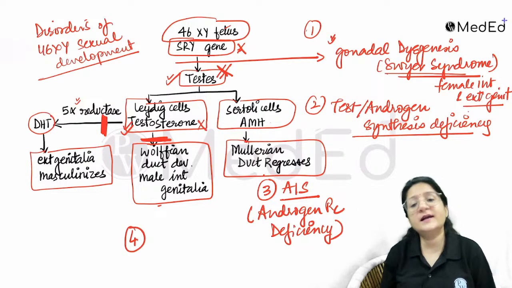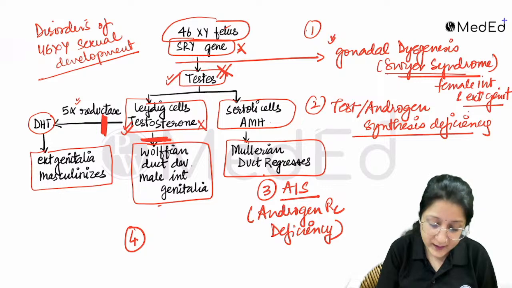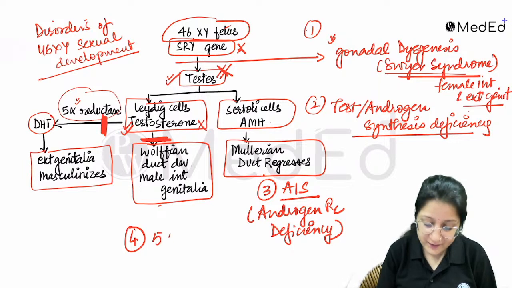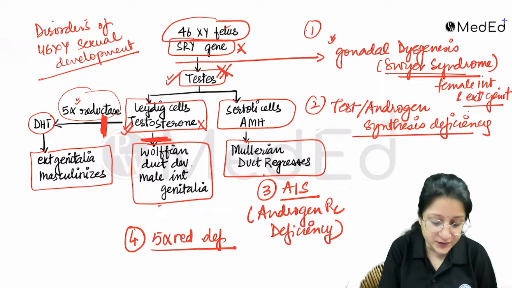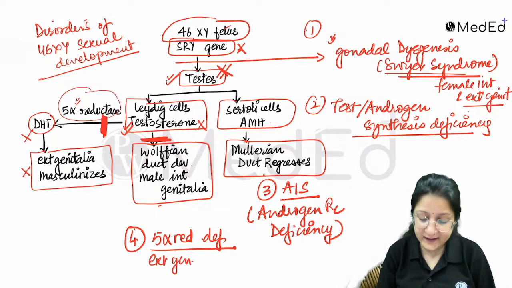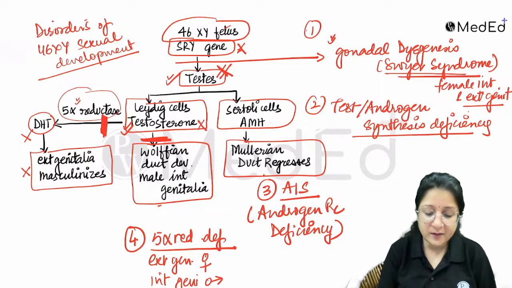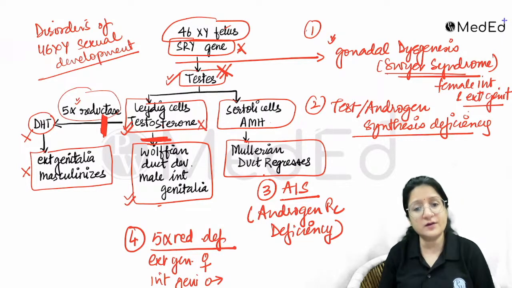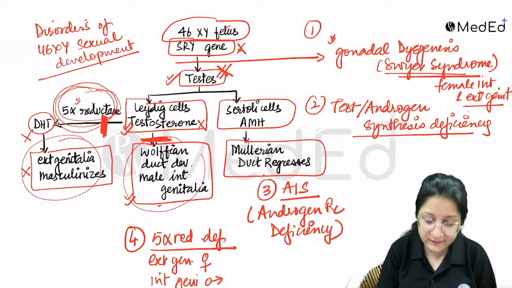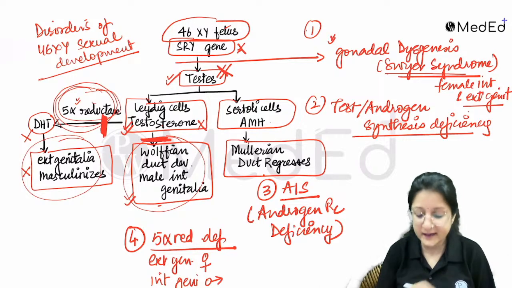The fourth possibility that I will tell you is that maybe there is 5 alpha reductase deficiency. If there is 5 alpha reductase deficiency, DHT won't be there. External genitalia will not masculinize; external genitalia can be female. But what about internal genitalia? Internal genitalia is going to be male because Wolffian duct development requires testosterone. So even if there is 5 alpha reductase deficiency, external genitalia will fail to masculinize, but the Wolffian duct will develop into the male internal genitalia.